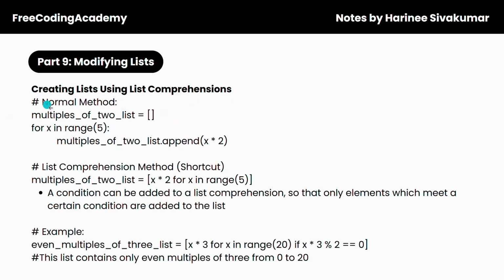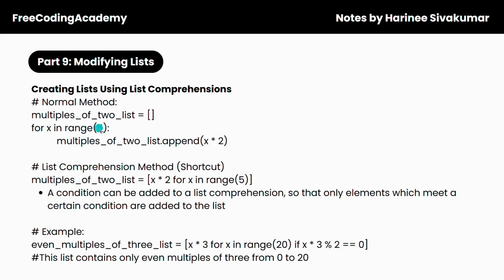Next up, creating lists using list comprehensions. So this is the normal method, and then this is the list comprehension method, which is a shortcut. So first, the normal method. So we have a list called multiples of 2 list, and we're just creating an empty list here. And then we're saying for x in range 5, multiples of 2 list dot append x times 2.